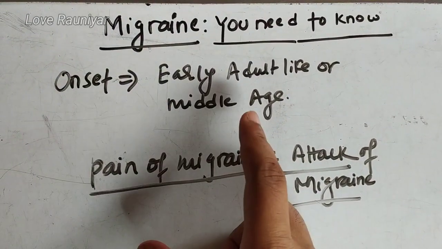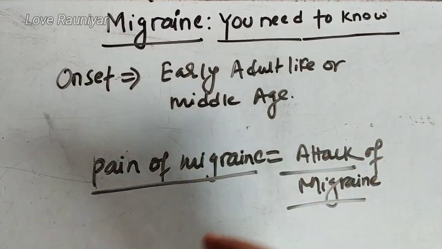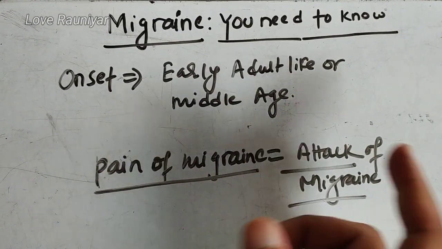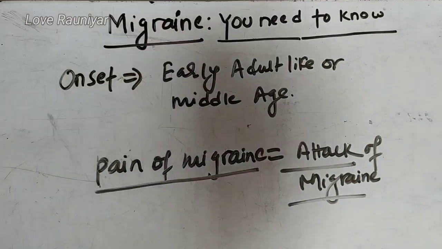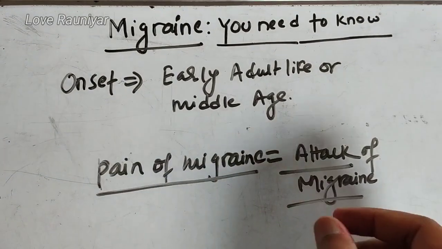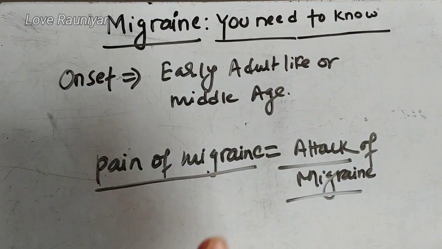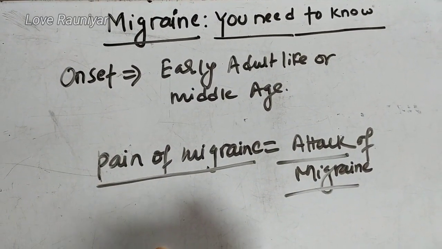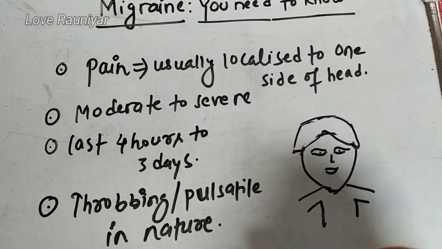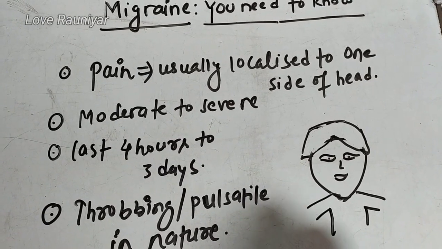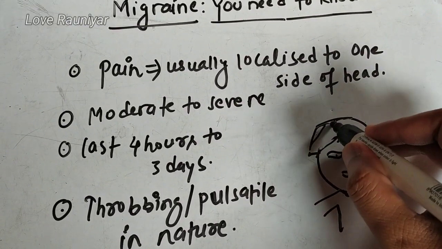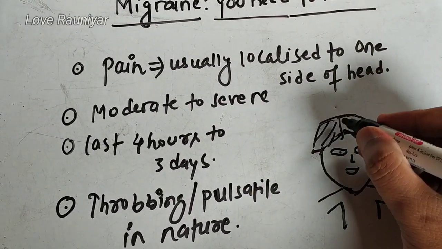This headache usually occurs in adult life or middle age, and the pain of the migraine is also known as an attack of migraine. Another thing, we will discuss the migraine pain in very detail. The pain of migraine is usually localized to one side of the head, either the right side of the head or the left side of the head.